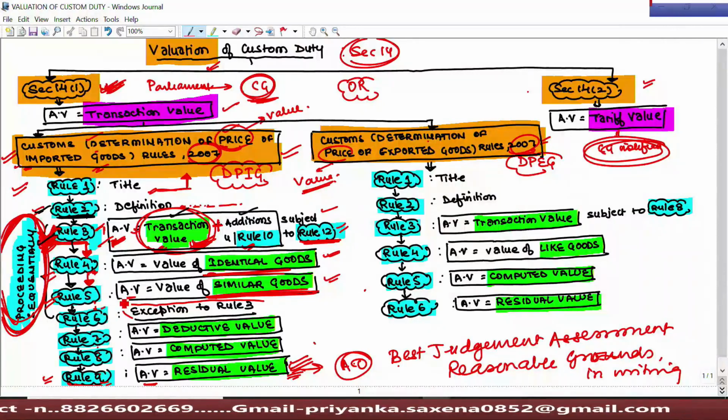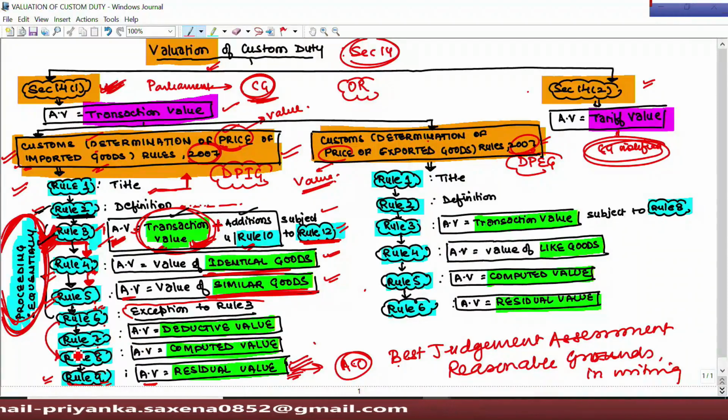If even similar goods are not available, then Rule 6 says that after Rule 6, Rule 7 need not prevail or need not be proceeded with sequentially. You can directly go to Rule 8 if the exporter is ready to share his breakup cost, wherein the aggregate of all the pre-importation expenses shall be taken as computed value under Rule 8.